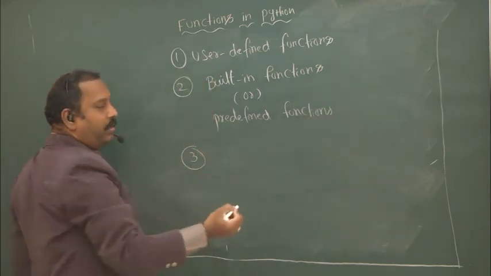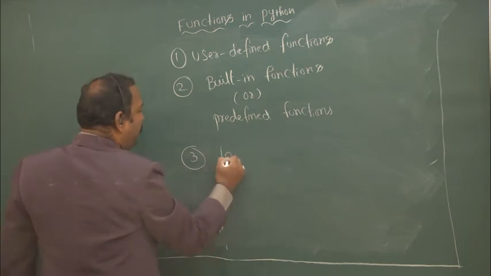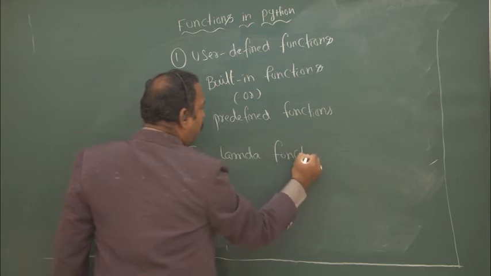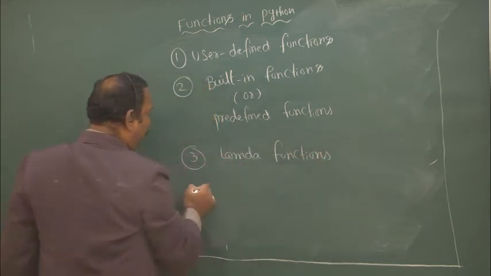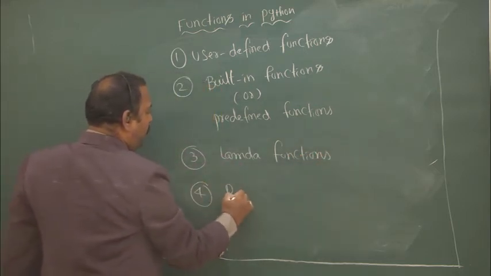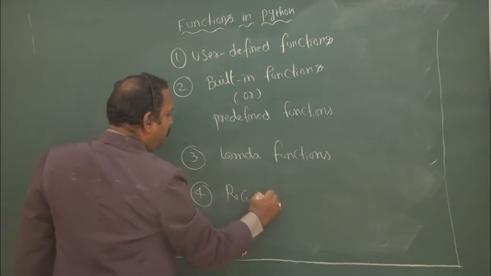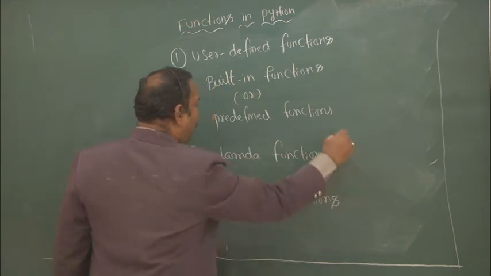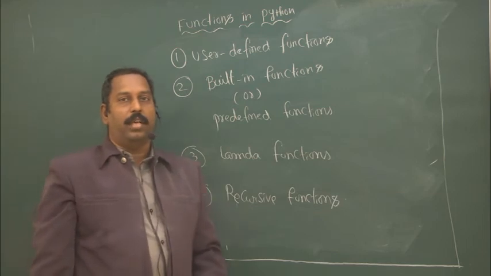And third one is lambda functions. And fourth one is recursive functions. So these are the four different types of functions available in Python.